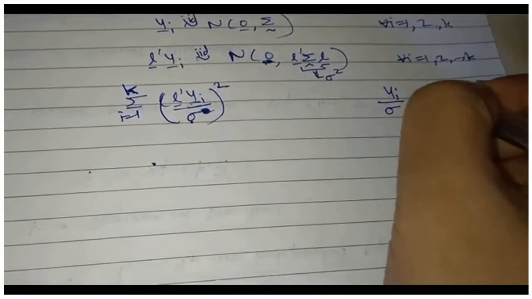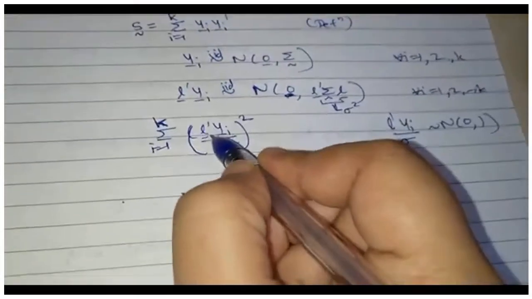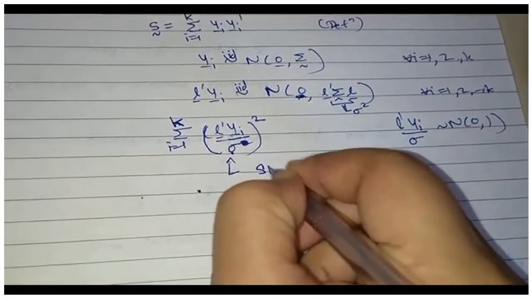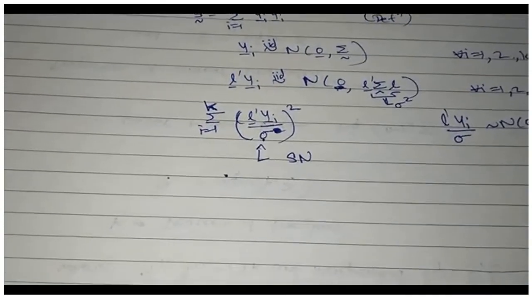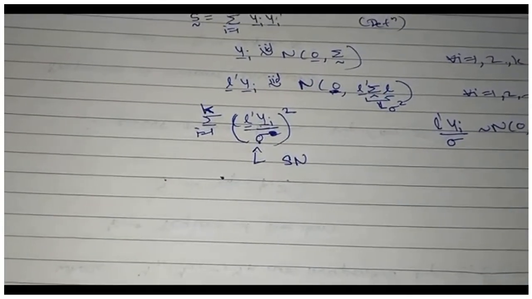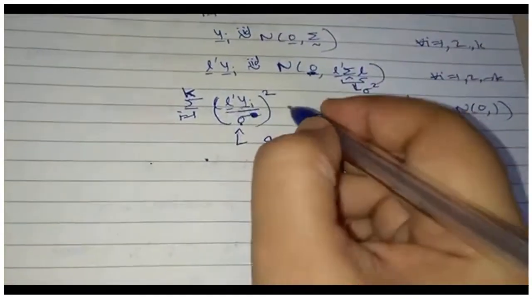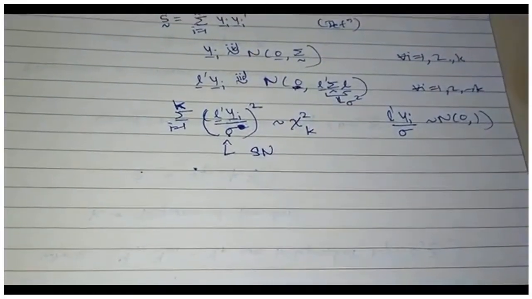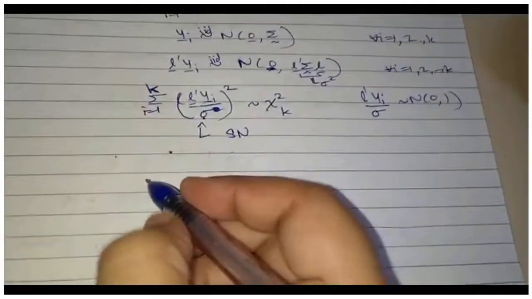Yi upon sigma will have standard normal distribution. As a result, L prime yi upon sigma is a standard normal random variable, and this is nothing but a sum of standard normal random variable squares. I am taking the sum over k of them and they are independent. So I know that this follows chi square with k degrees of freedom from the univariate distribution theory. So that is exactly what I have.